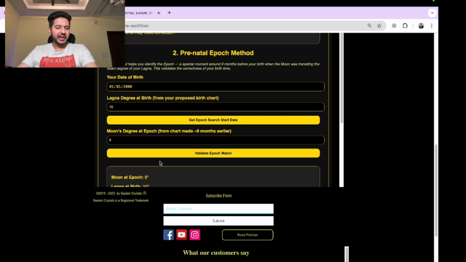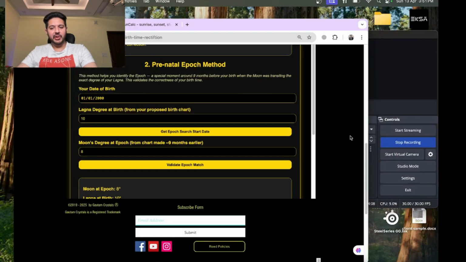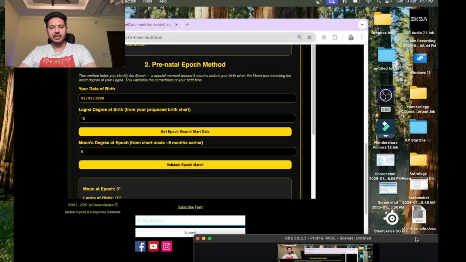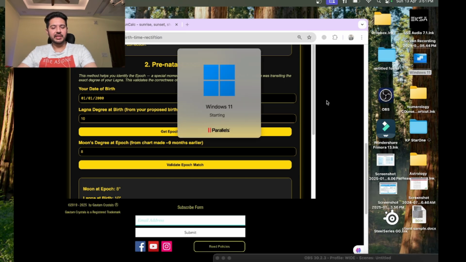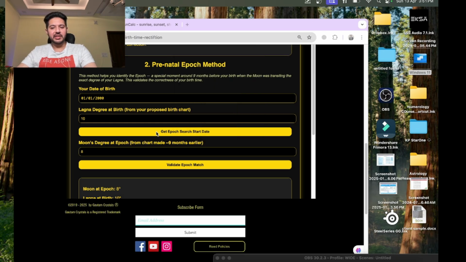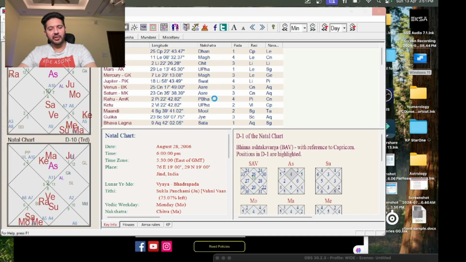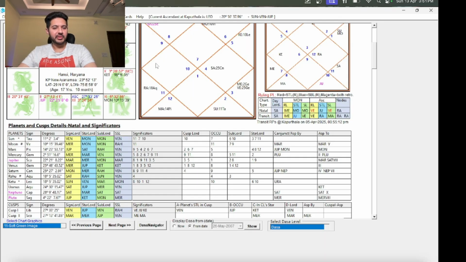Now, how does this work practically? Let me show you with an example. So for this, I'll have to open up the KP software for you. In that one, you'll be able to see how these things actually work. So let's go ahead and take a look in the KP software, what exactly is to be done. And firstly, this epoch date is very important. I will be also explaining shortly what exactly is to be done. And definitely this requires a lot of understanding and a lot of basics to be corrected before you jump right into the birth time rectification.